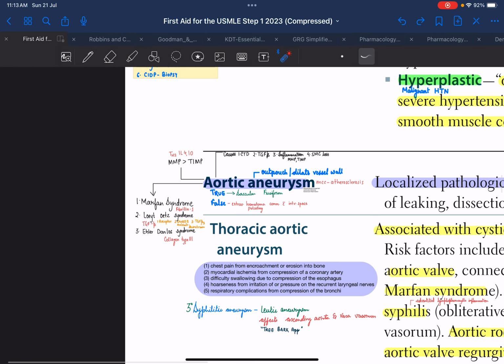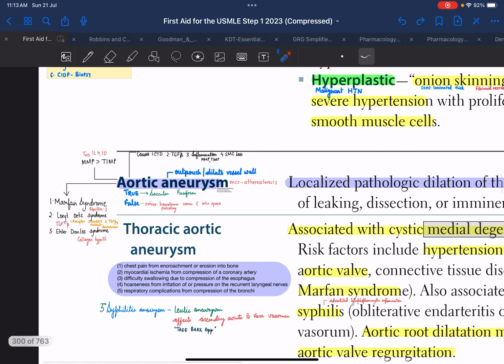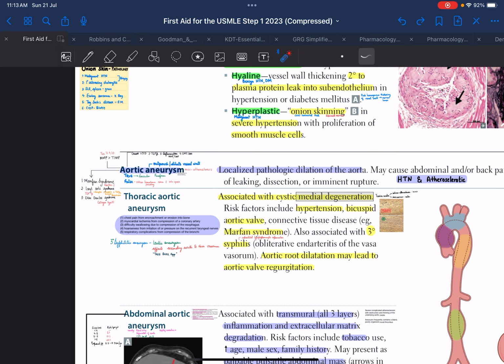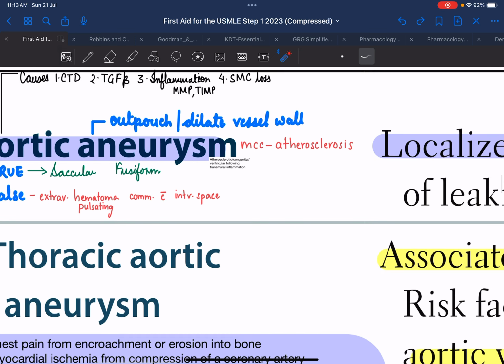And the fourth thing could be due to loss of smooth muscle cells. The most common cause of aortic aneurysm is atherosclerosis. It is an inflammatory process, as we all know. The other causes also include hypertension, and as we move ahead, we'll see various other causes.